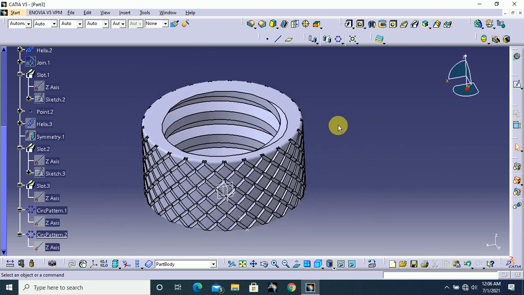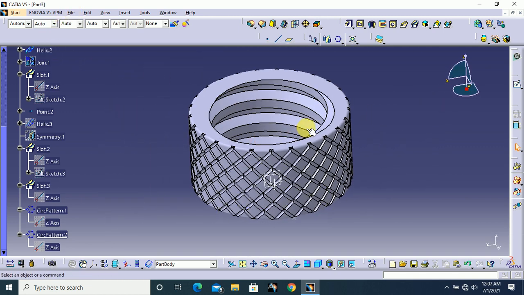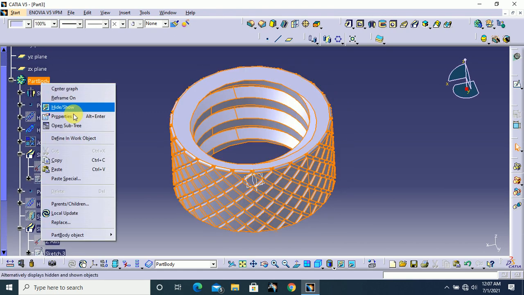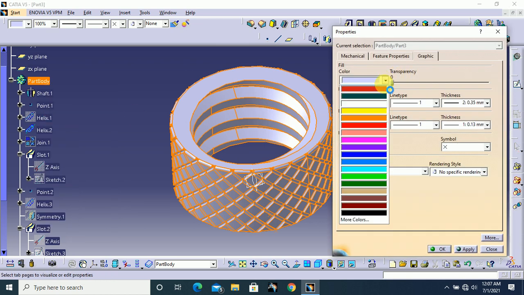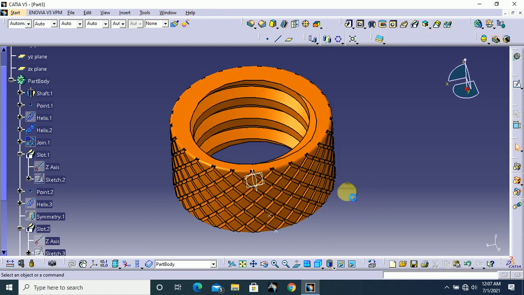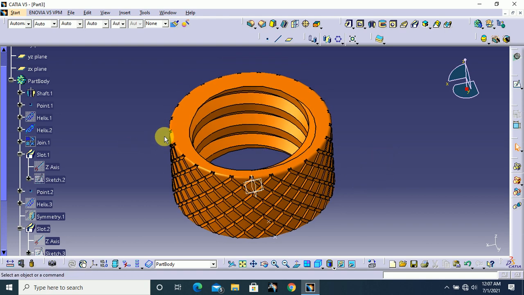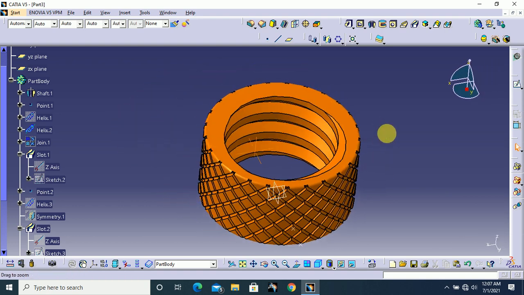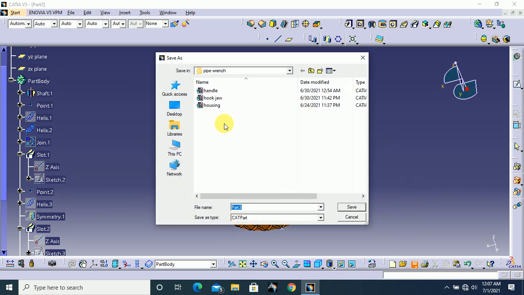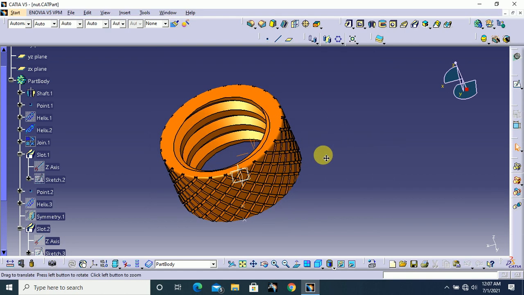Next I am going to save this part. Before that, we need to change the appearance of this part. So I go to properties, the color. I select this orange color and apply. Okay, next save this, the file name nut, and click OK. That's all.